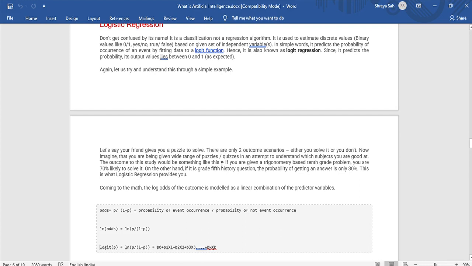The outcome of this study would be something like this: if you are given a trigonometry-based 10th grade problem, you are 70% likely to solve it. On the other hand, if it is a fifth grade history question, the probability of getting an answer is only 30%. This is what a logistic regression provides you.